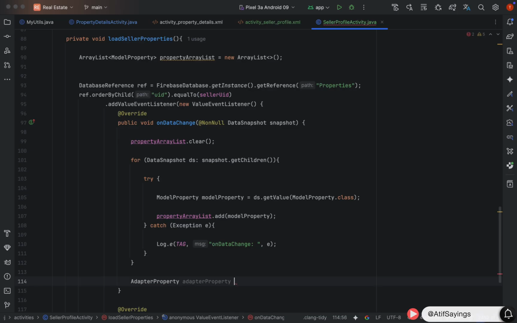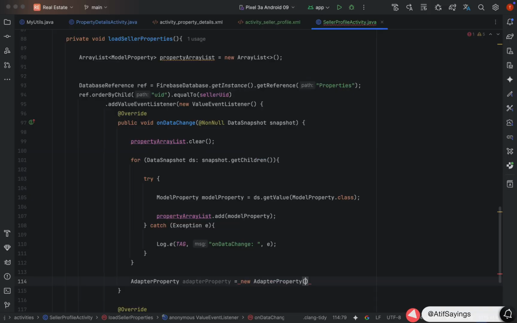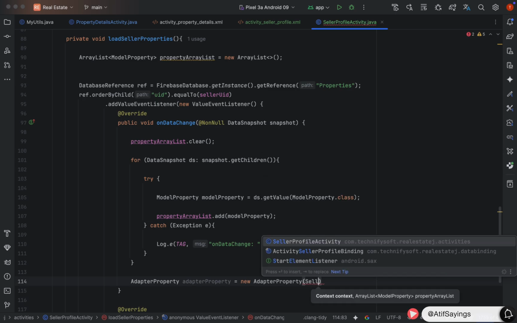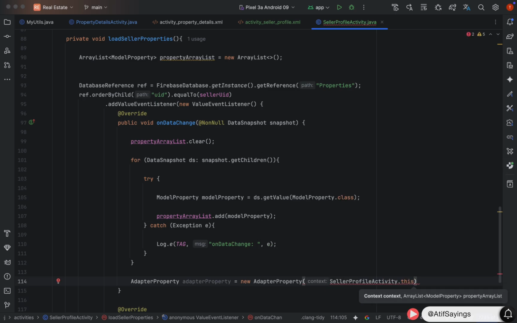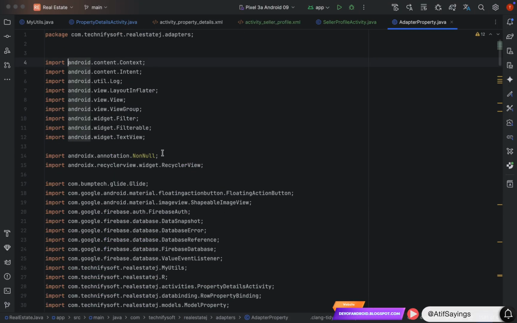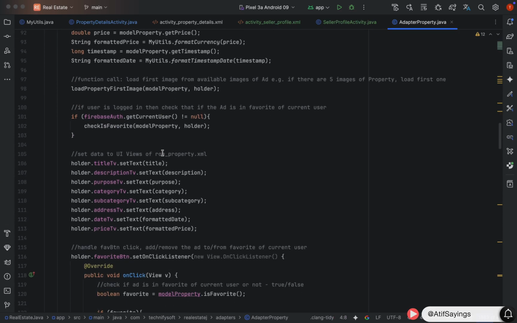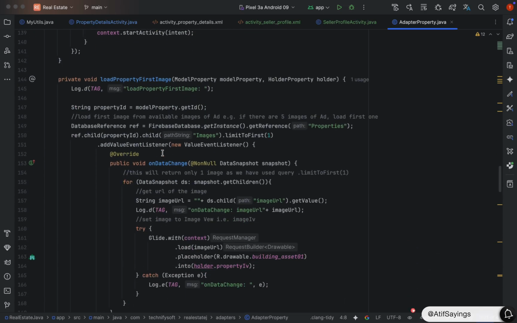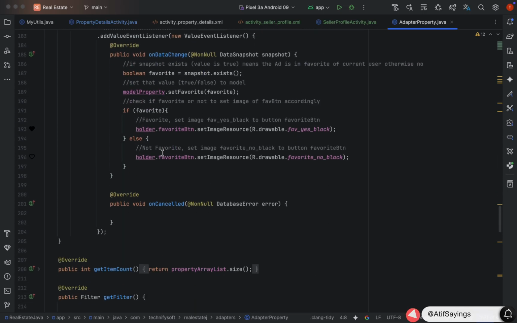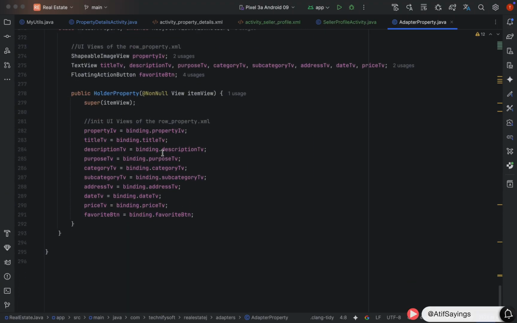After the for loop, we will create the instance of the AdapterProperty class. AdapterProperty, name it as adapterProperty equal to new AdapterProperty. This will require two parameters. First parameter is the context and as a second parameter, pass the propertyArrayList. We have already created the AdapterProperty class in one of previous videos. We have created that class in a way so wherever we want to show the properties, we can use that AdapterProperty class. So whenever we need this class, we need to pass the context and property array list.